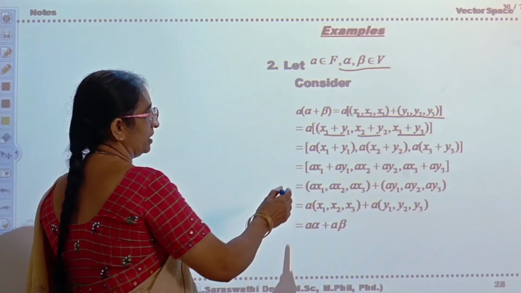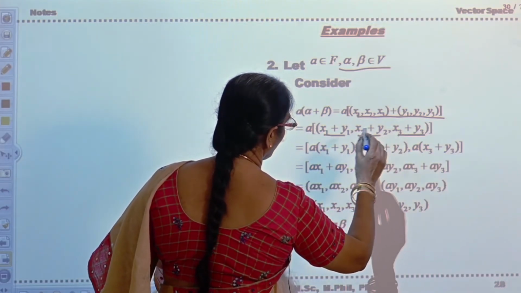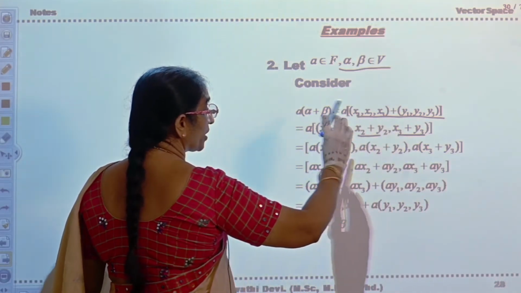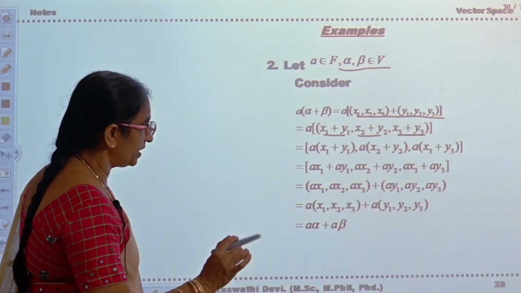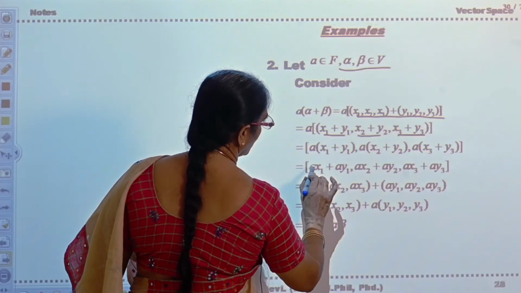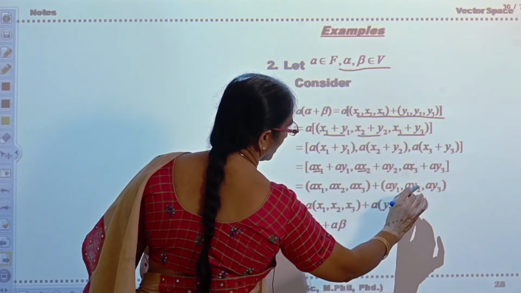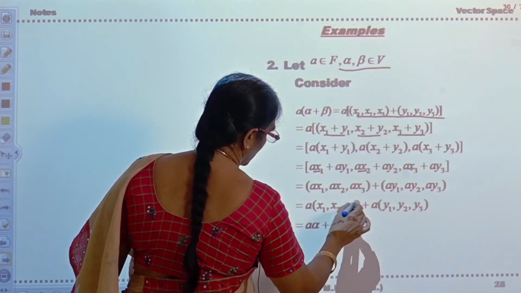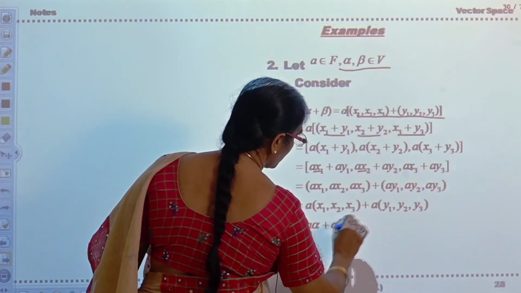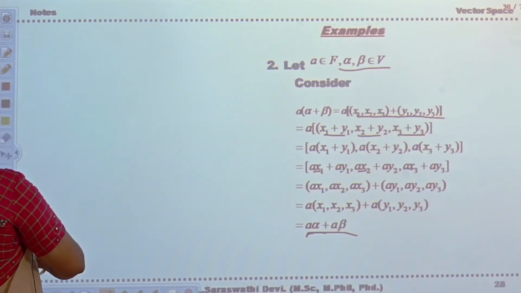So this is ax1 plus ay1, ax2 plus ay2, ax3 plus ay3. This is again according to the scalar multiplication. Separate the terms and write it: ax1, ax2, ax3, the first ones in one bracket, and ay1, ay2, ay3. So take it as a alpha plus a beta. So the second property of the third set is okay.